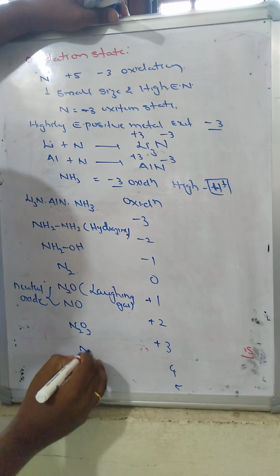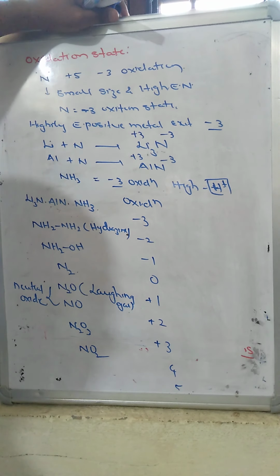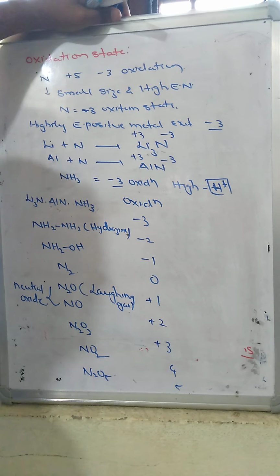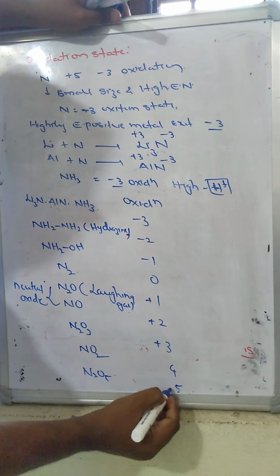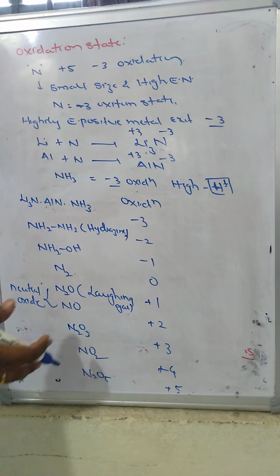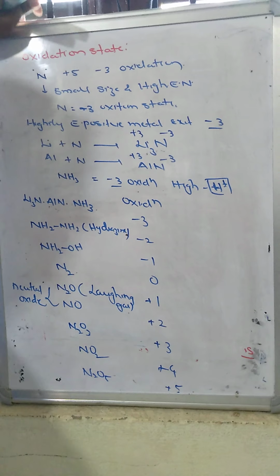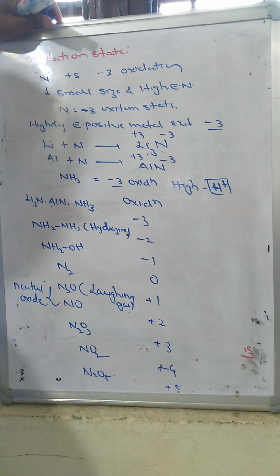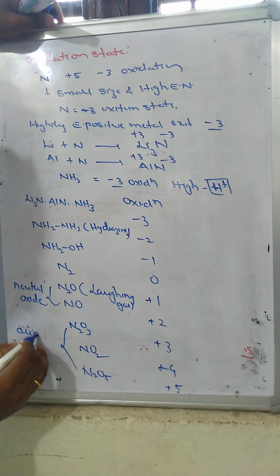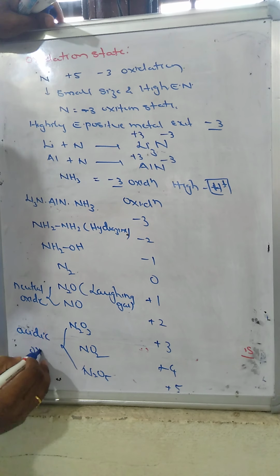NO2, nitrogen dioxide, is +4, and N2O5, nitrogen pentoxide, exhibits the +5 oxidation state. The leftover oxides are acidic oxides.